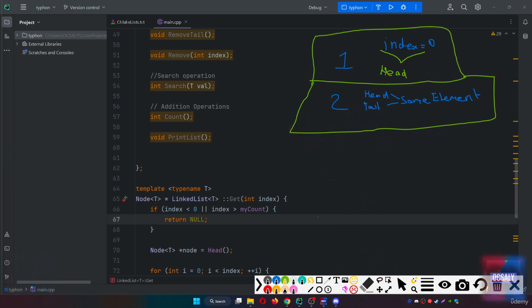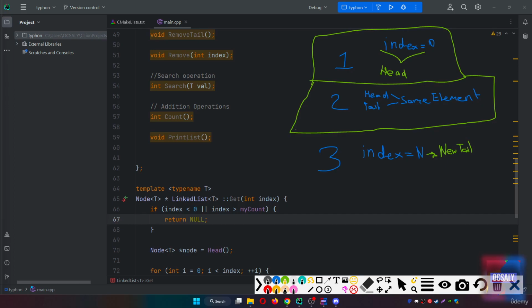And the third case is that the new item is inserted at the end of the linked list, which is going to be index n. So it becomes the new tail.